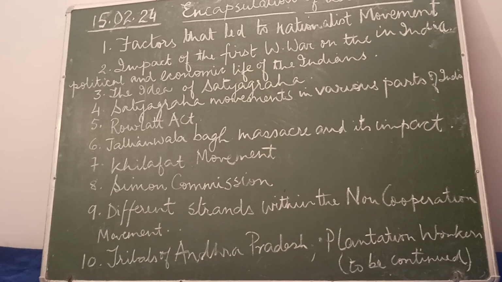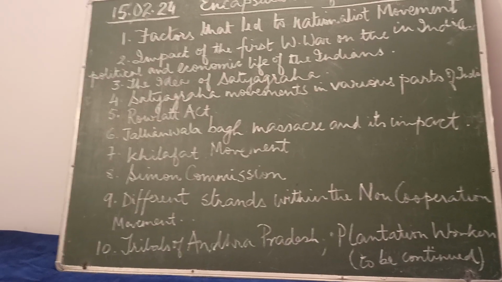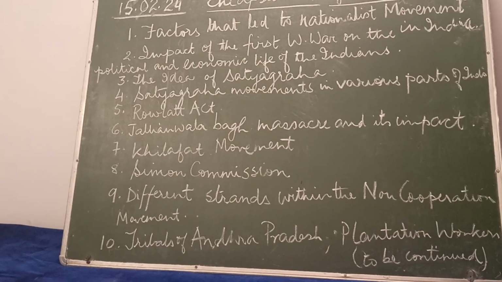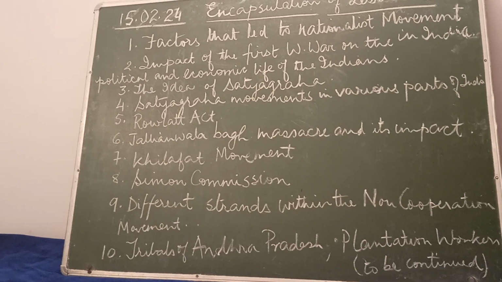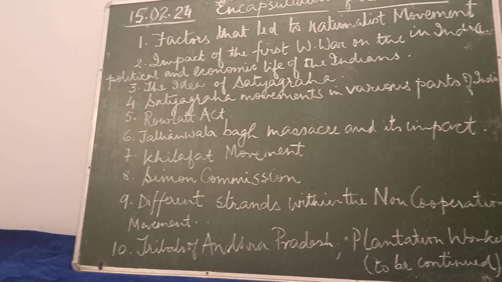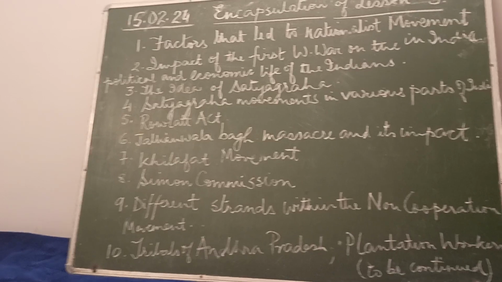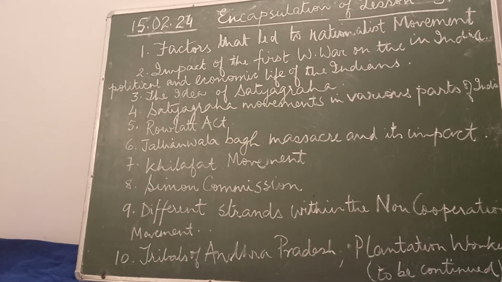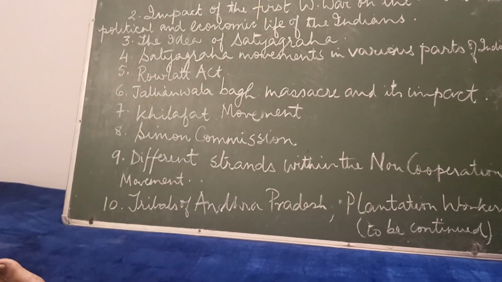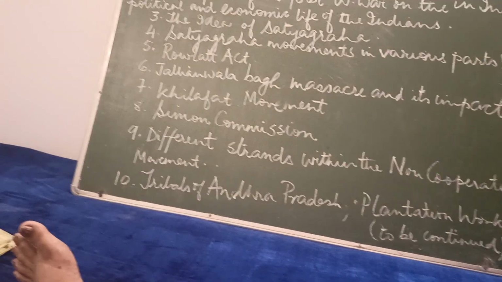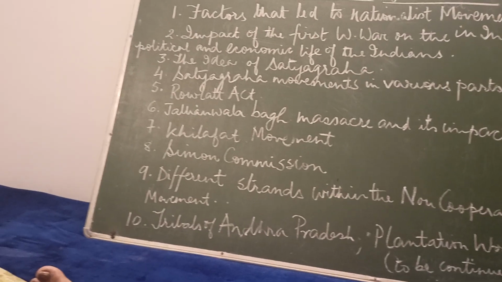Now, what was the impact of this Jallianwala Bagh massacre? Crowds took to the streets in many North Indian towns. There were strikes, there were clashes with the police and attacks on government buildings. The government responded with brutal repression and the satyagrahis were forced to rub their noses on the ground. People were flogged and the villages were bombed. Mahatma Gandhi was so unhappy with this that he called off the movement.